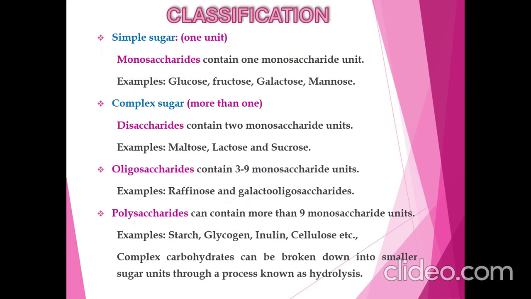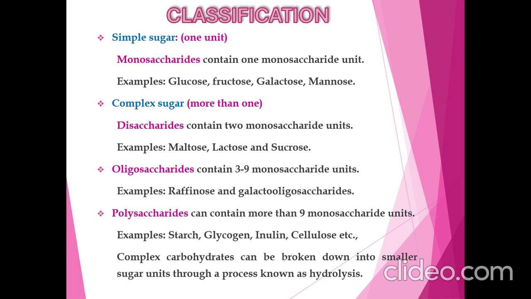Carbohydrates are classified into simple and complex sugars. Simple sugars are monosaccharides, which contain a single sugar molecule and cannot be further hydrolyzed. Examples of monosaccharides are glucose, fructose, galactose, and mannose. Complex sugars consist of more than one sugar molecule. Based on the number of sugar molecules, complex sugars are classified into disaccharides, oligosaccharides, and polysaccharides.